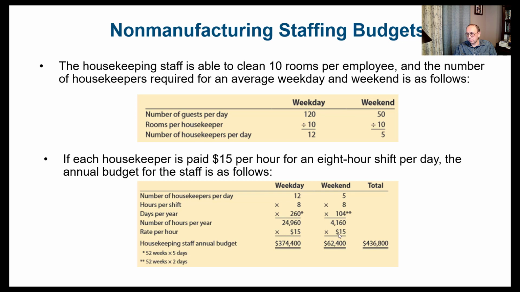Sometimes housekeeping staff get paid higher during the weekend, but in this case the rate is the same. So we multiply the number of hours by the rate, and we get the housekeeping staff annual budget for the weekdays and for the weekends. Add them together, and that's the total budget, $436,800.